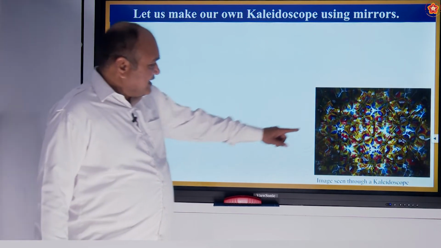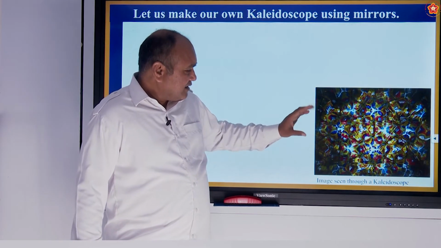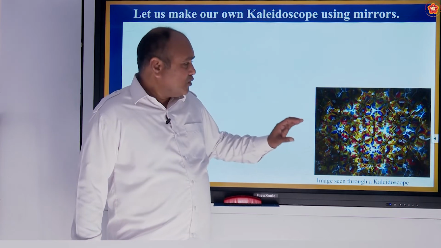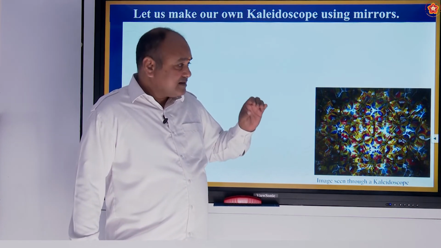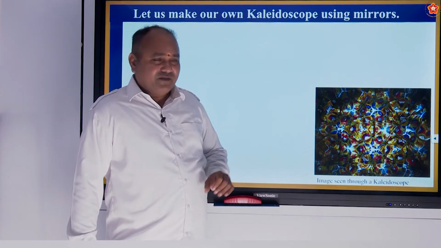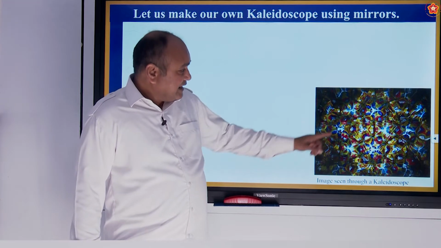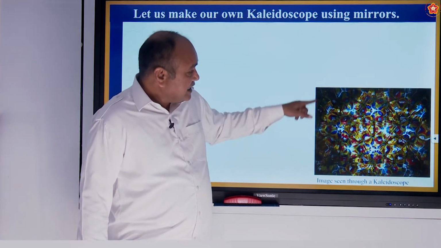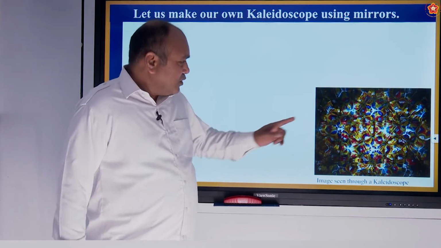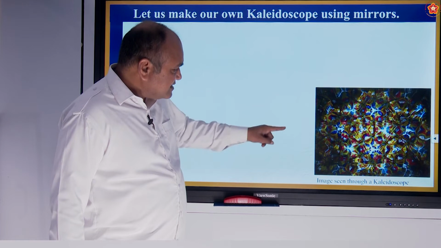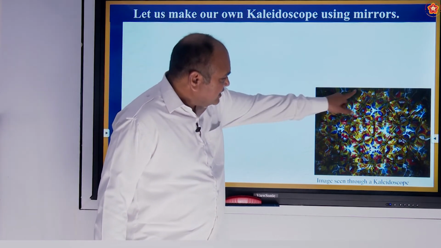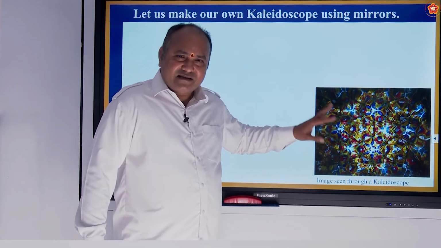See, children, this is one image of how a kaleidoscope is seen. In fact, when you look into a kaleidoscope, the inside image will be seen like this. So, looking at this, keenly observe this, children. There are many patterns, many symmetrical patterns.